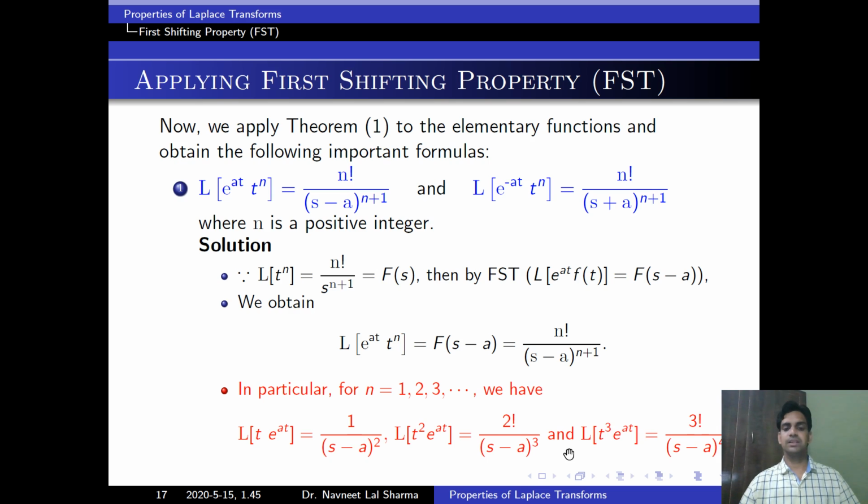Similarly, we can find other formulas also. If here we replace a by minus a, then Laplace of e to the power minus at into t to the power n is equal to factorial n divided by s plus a to the power n plus 1. We can solve this also easily. Here we will replace s by s plus a according to our exponential function. We have to always remember this formula. When we solve questions, we will use these formulas directly.